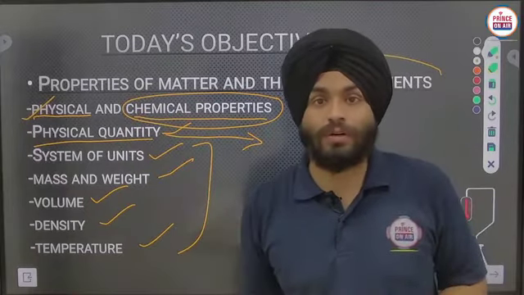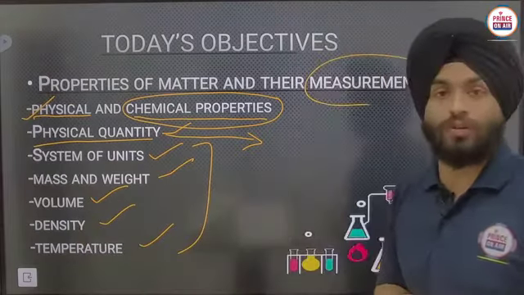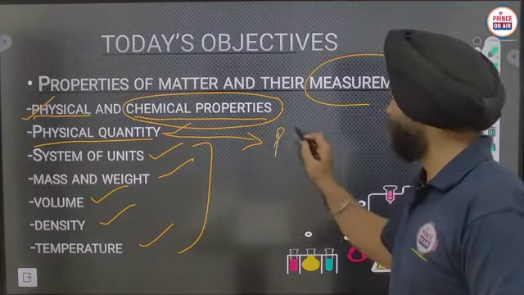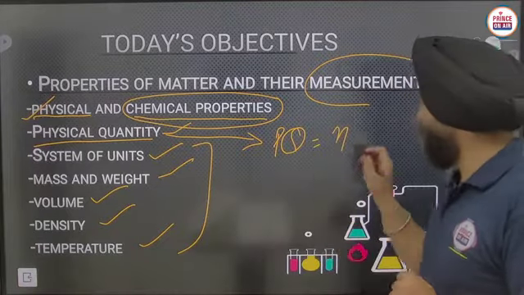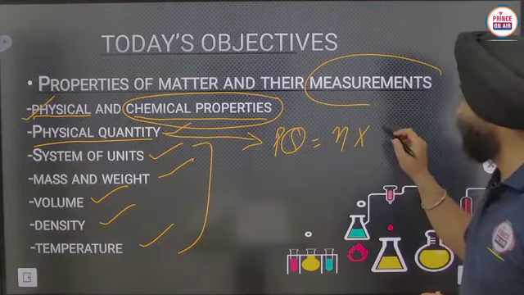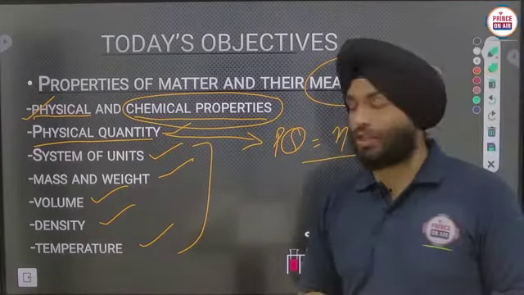What is the meaning of 2 here? So here we have to use the word units also. A physical quantity should be represented in the form of a number, n, into its relative unit. Clear? So that we will discuss in this section.